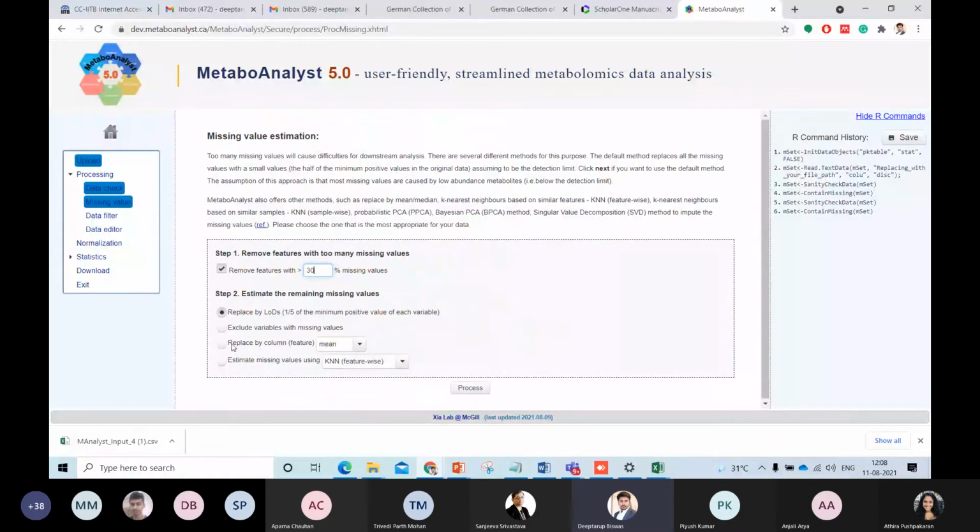And over here, there are multiple missing value options. I will request that you go back and read this. But over here, we are using a KNN feature-wise missing value imputation. That means using a k-nearest neighbor algorithm on the basis of the feature. For a particular feature, we are imputing the sample. But over here, sample-wise is also there.